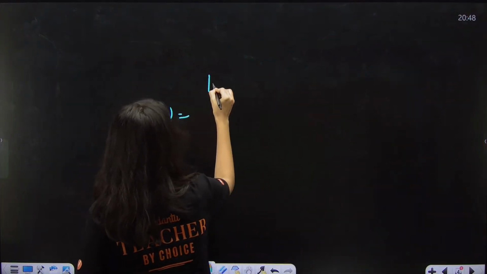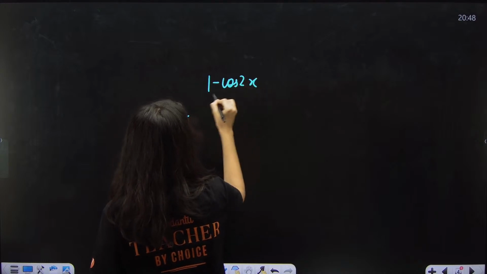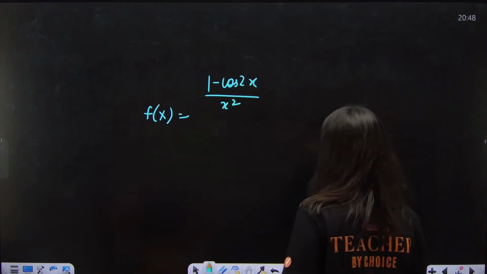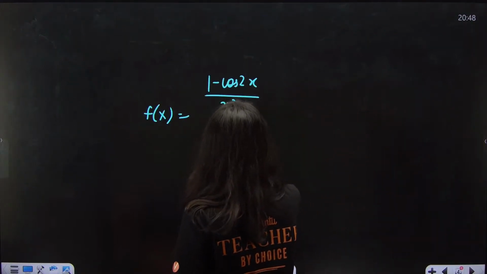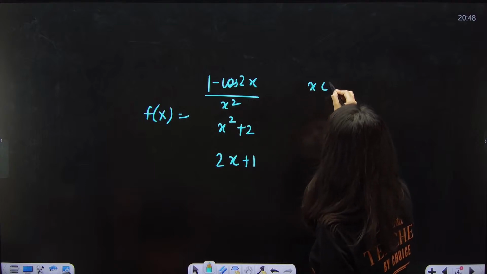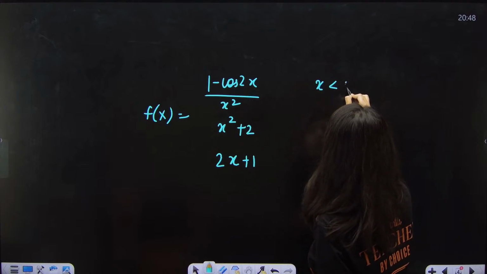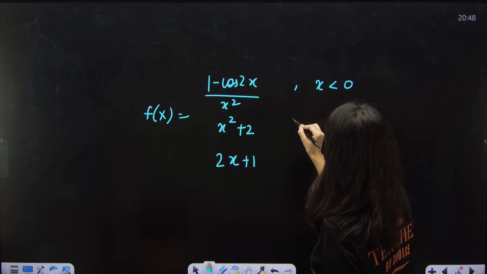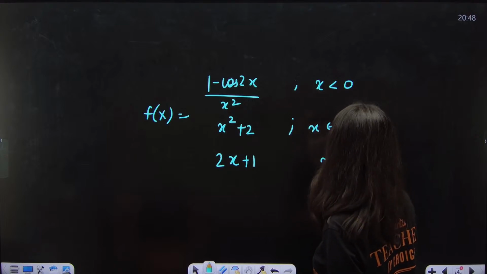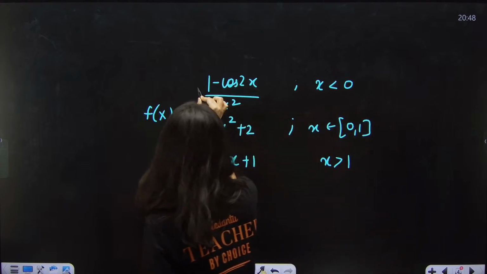My f(x) is now 1 minus cos 2x upon x square for x less than 0, x squared plus 2 for x belonging to 0 closed to 1 closed, and 2x plus 1 for x greater than 1. This is your f of x.